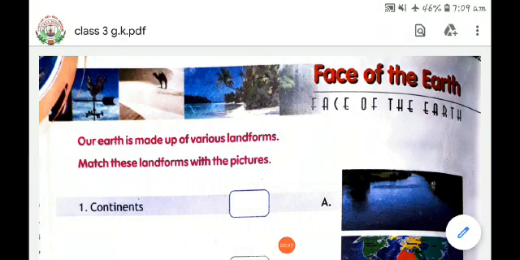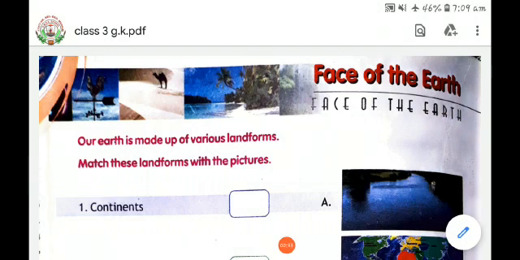Today we are going to learn the face of the earth. Our earth is made up of various landforms. There are rocks, hills, valleys, mountains, plains, rivers, lakes, oceans, forests, deserts, and many others. The surface of the earth can be divided into two main parts, land and water.